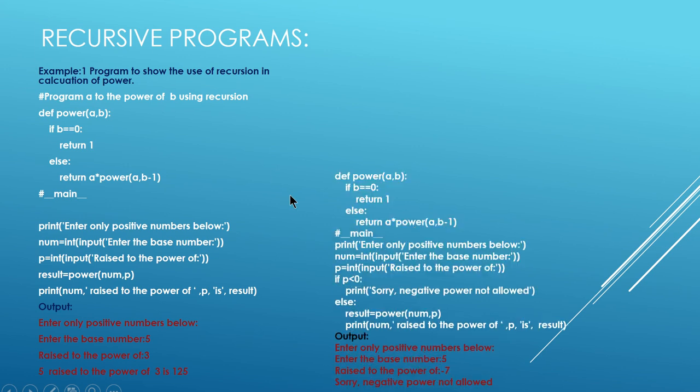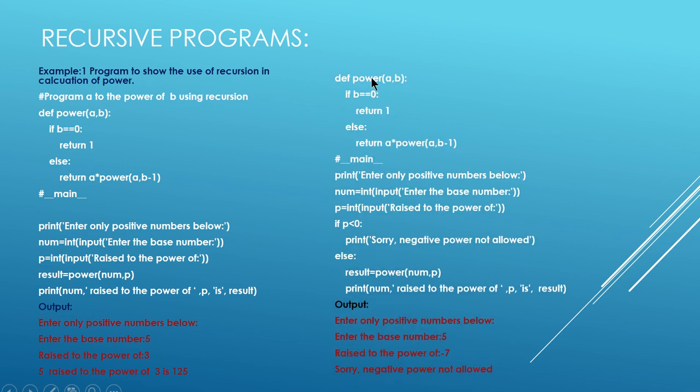Now I am going to rewrite my program. I don't want to make any change in my recursive program, so I am making the changes in my main program. In my main program, if p is less than 0, if it is a negative number, then I print the message: negative power not allowed. So I am passing that information. Otherwise, result is equal to power(num, p). Only if it is a positive number do you initiate the function call. So this is your first recursive program to calculate a to the power of b.